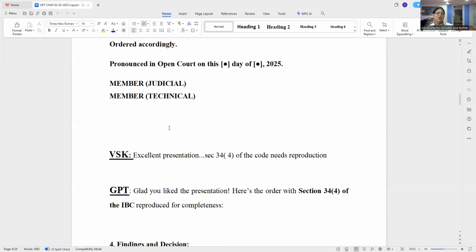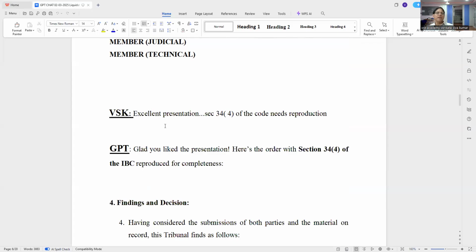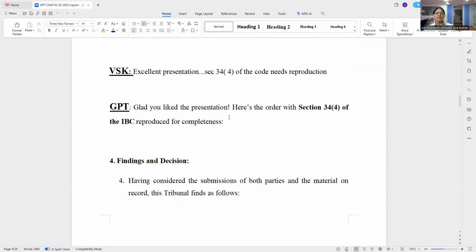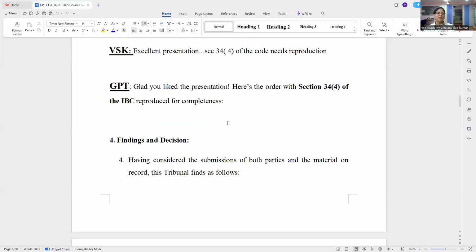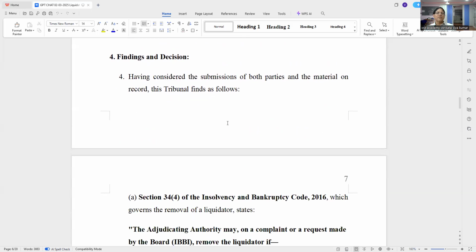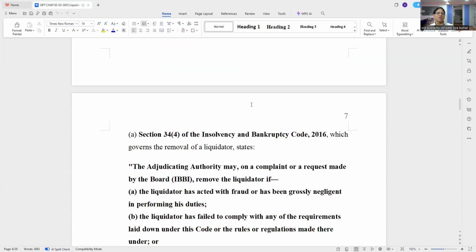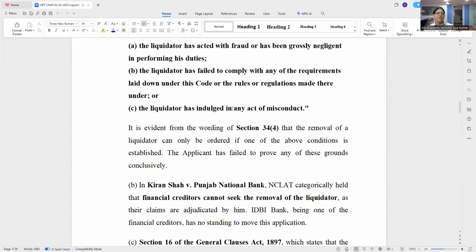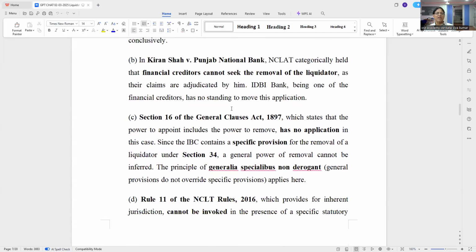You can see now, I have made a comment immediately. Excellent presentation. 34.4 of the code needs reproduction. Glad you liked the presentation. Here the order of 34.4 be reproduced for completeness. See, having considered submissions of both parties and material, the tribunal finds as follows. 34.4 insolvency, these things, ABC. It is evident. See, they have revised everything.